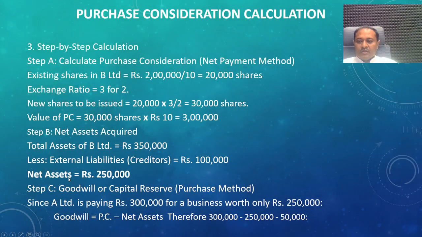In this step, C, the goodwill or capital reserve. Since A Limited is paying 3 lakhs for a business worth only 2,50,000, which is lesser than the 3 lakh rupees, the goodwill is equal to purchase consideration minus net assets. Therefore 3 lakhs minus 2,50,000 is the goodwill. This is a positive amount because the liabilities are less than the assets, so 50,000 is the goodwill.